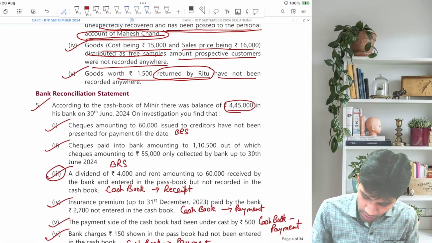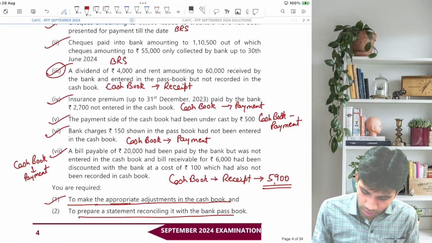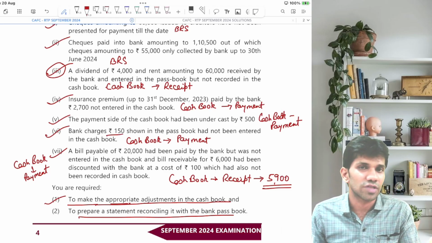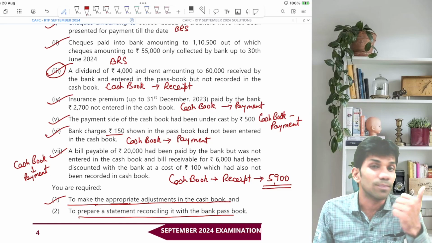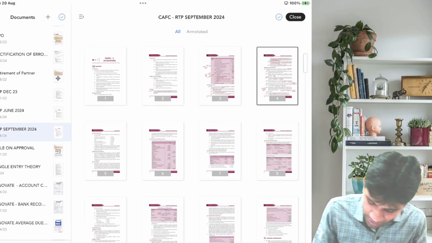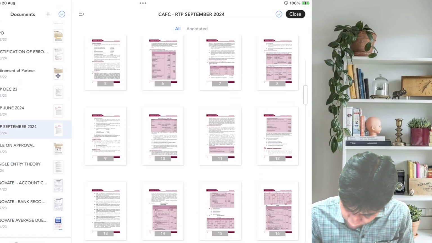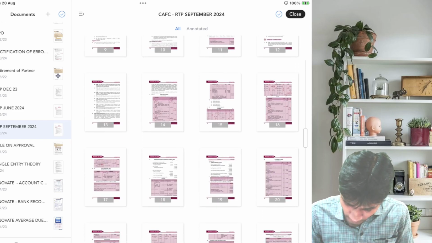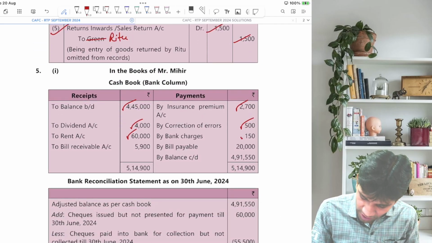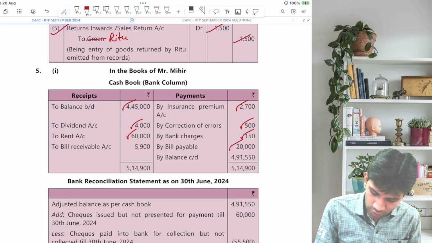Here it is. Bank charges of 150 rupees, not recorded in the cash book. So this will go on the cash book credit side, and bills payable will go on the credit side, and bill receivable will go on the debit side. Let's check all these three transactions. Let's see, by bank charges, by bills payable, and to bills receivable.